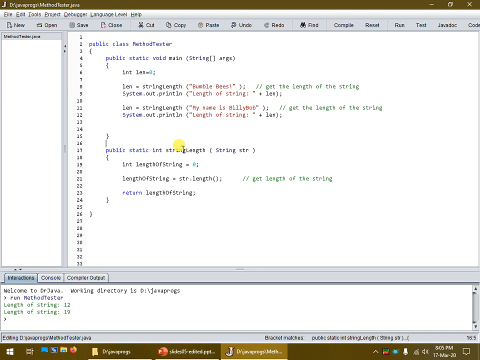So you can see that by encapsulating the actions of string length, we can call it as many, many times as we wanted to, and it doesn't matter for which string it is. Same with System.out.print or println. We don't know how those actions work, but we can just call them over and over and over again.